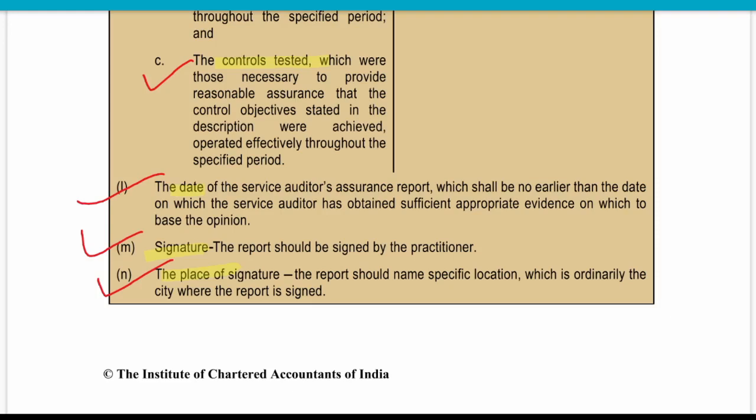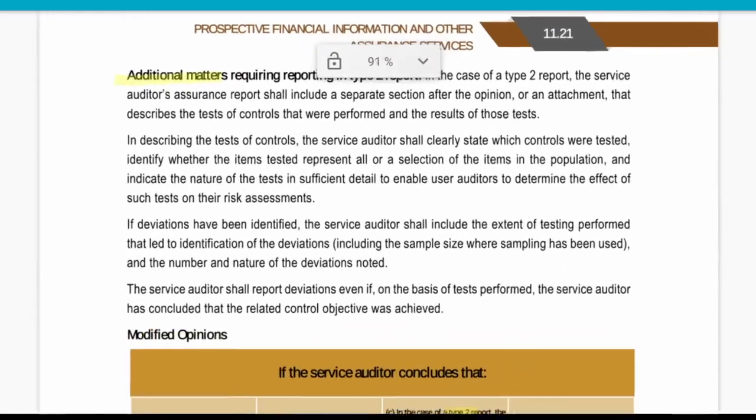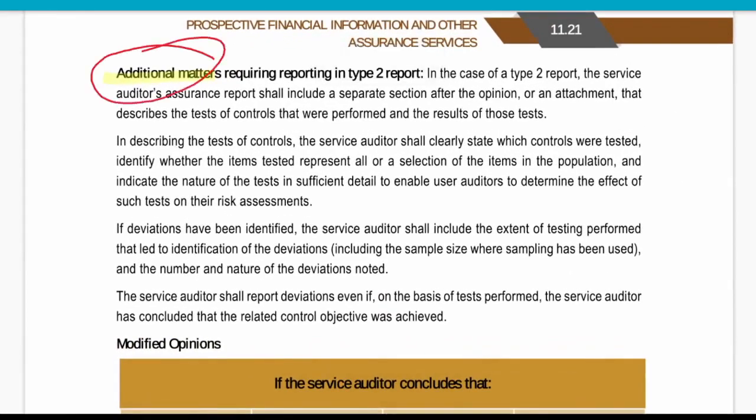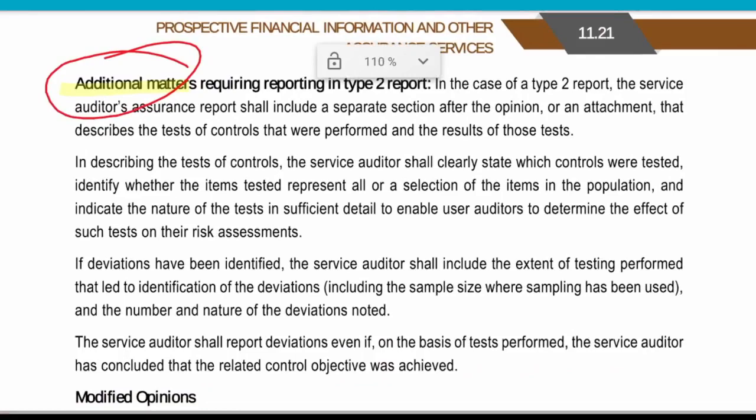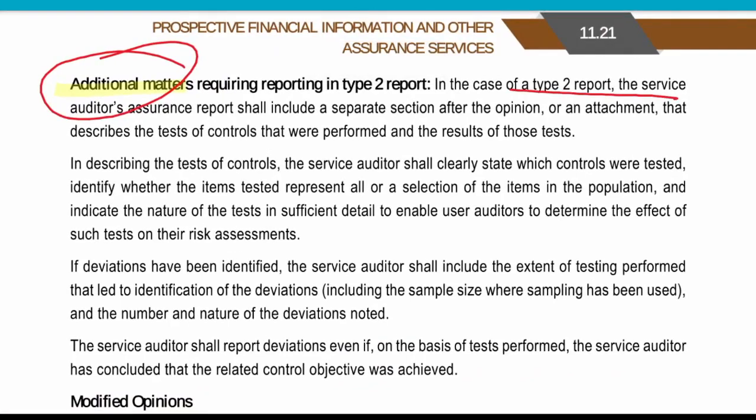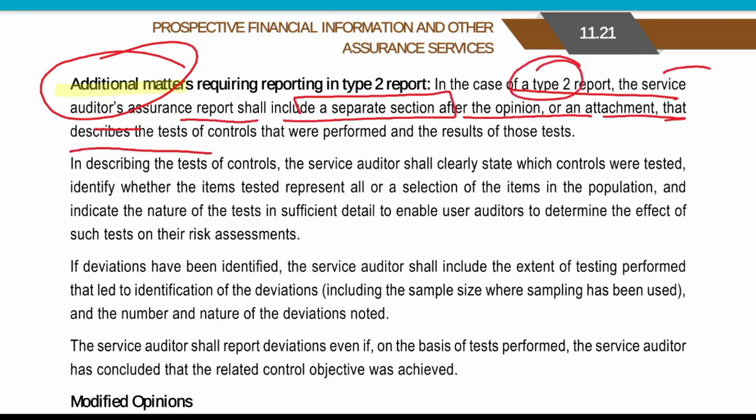You will get more understanding once you are able to read these points. Some additional matters will also be there. In case of a Type 2 report, the service assurance report comes in a separate section after the opinion, along with the attachment of the description of controls.